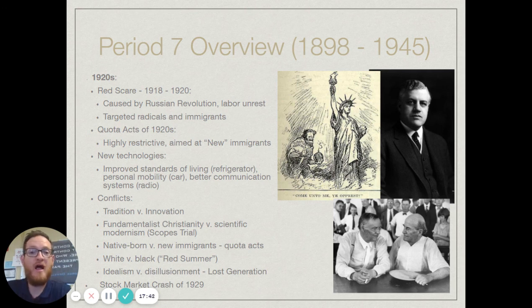And for a lot of people, again, a lot of people have been fighting for a long time to restrict the number of immigrants coming into the country. So in the 1920s, you'd have the Quota Acts passed, which were very highly restrictive on immigration. Basically, what it did was set quotas from each country and saying only this number of people can come into the country from there. And really, again, it was targeted at the new immigrants that people had had a lot of distrust and fear of for quite a while.